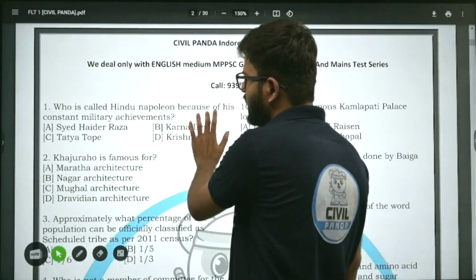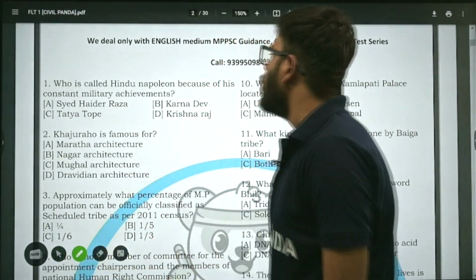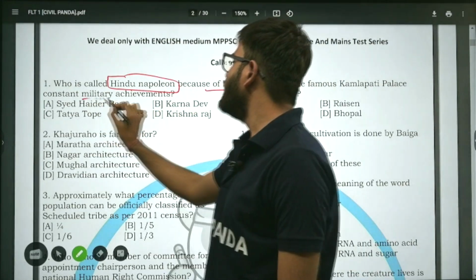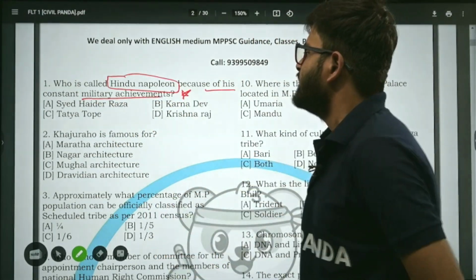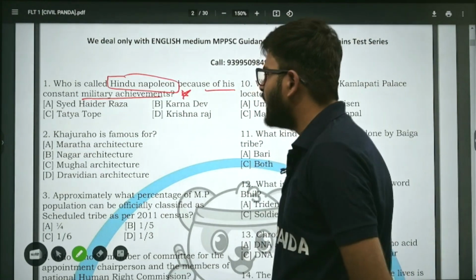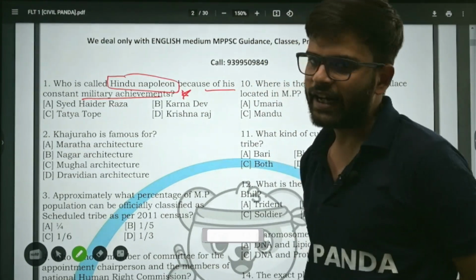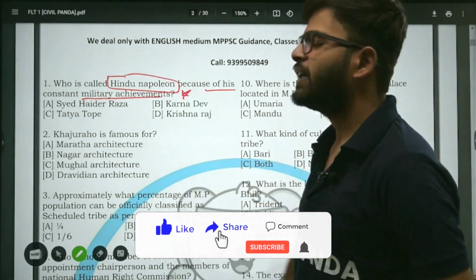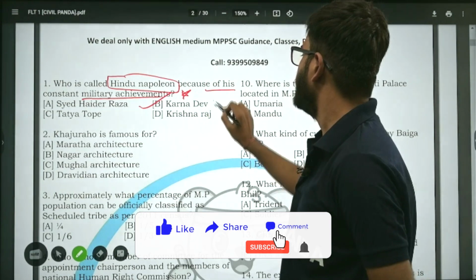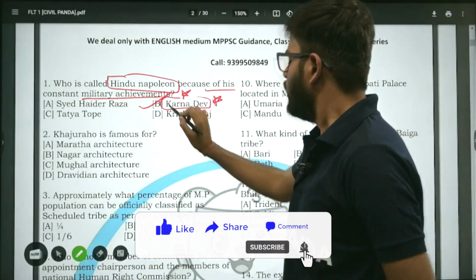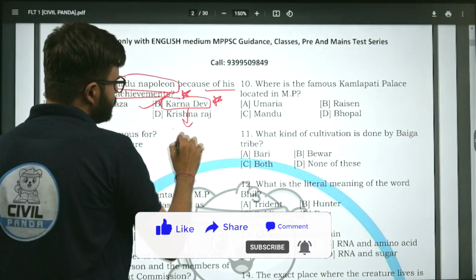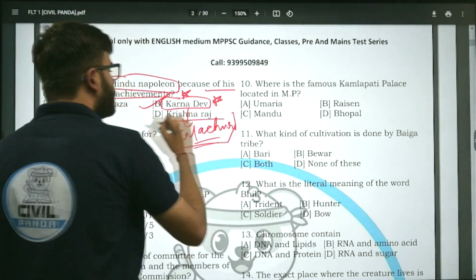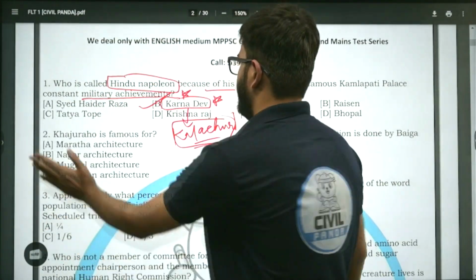So let us start with the first question. Who is called Hindu Napoleon because of his constant military achievements? Your options are Syed Haider Raza, Karnadev, Tatya Tope, Krishnaraj. I'll give you 2 seconds to think about it. 1, 2. Who is known as Hindu Napoleon? The correct answer is Karnadev. Who was Karnadev? Karnadev was a Kalachuri king, known as Hindu Napoleon for his constant military expeditions.